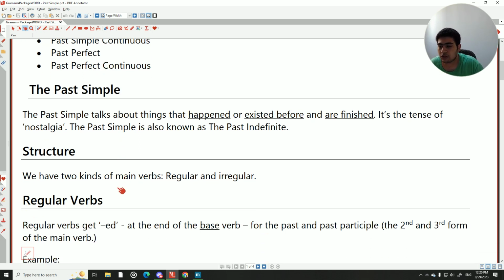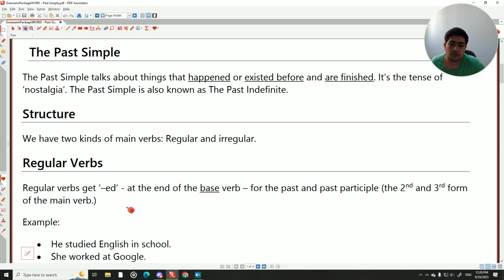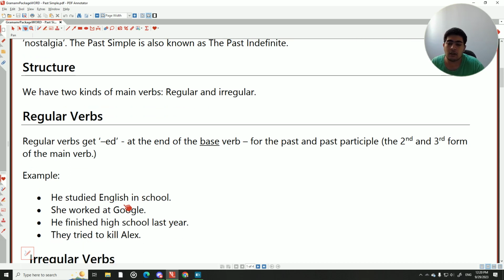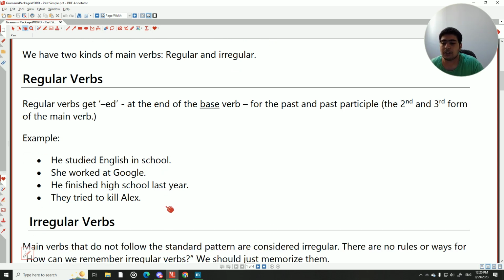What about the structure? We have two kinds of main verbs in English: regular verbs and irregular verbs. Regular verbs get -ed at the end of the base verb for the past and past participle, like second and third form. For example, study, studied, work, worked, finish, finished, try, tried, and so on. So he studied English in school, or she worked at Google. He finished high school last year. They tried to kill Alex, for example.